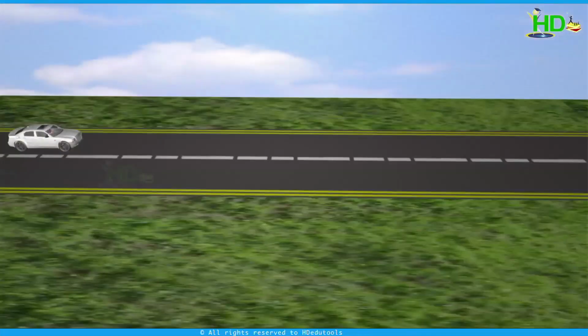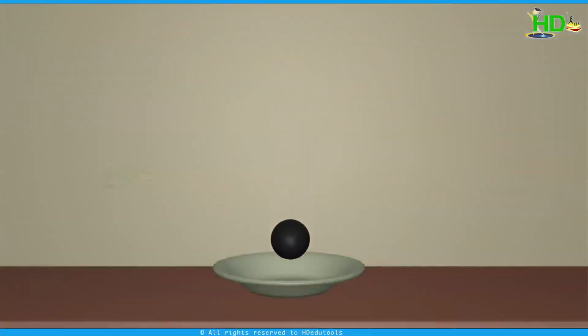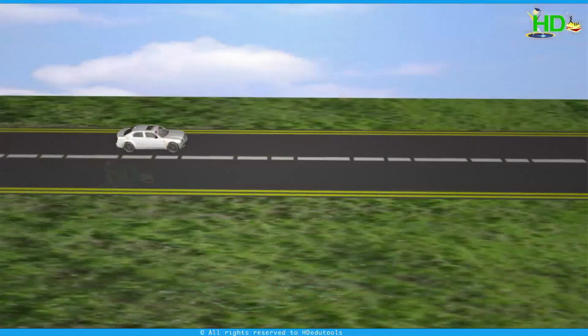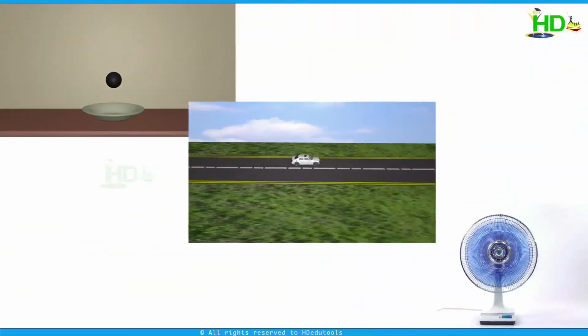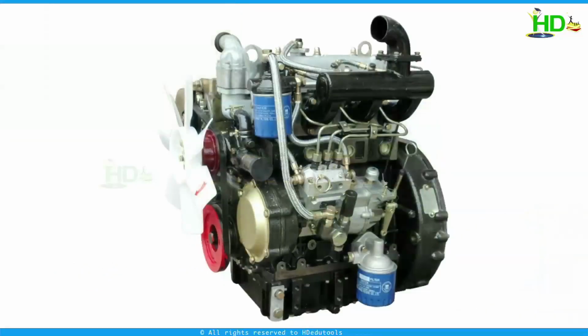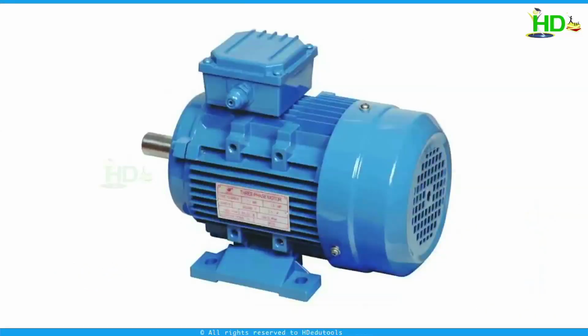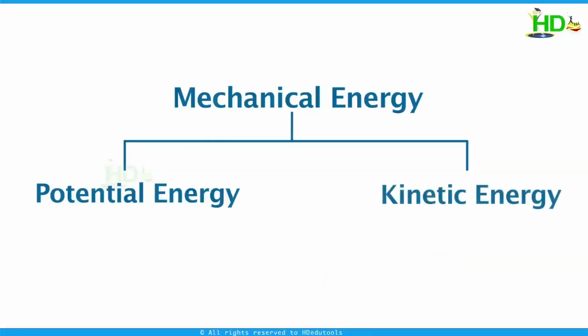Similarly, this car is at rest. It is not having any energy. If the car is moving, yes, it can do work. The energy of this marble, the car, rotating fan, all these come under mechanical energies. The energy of a machine, the energy of an electric motor. We can classify mechanical energy as potential energy and kinetic energy.